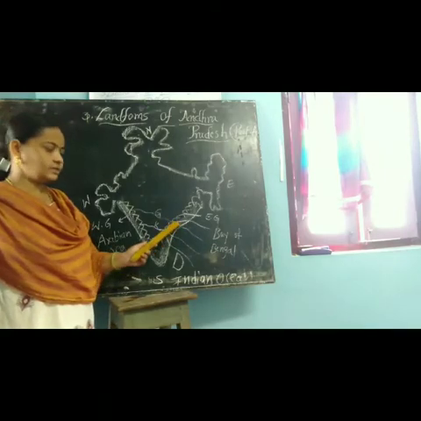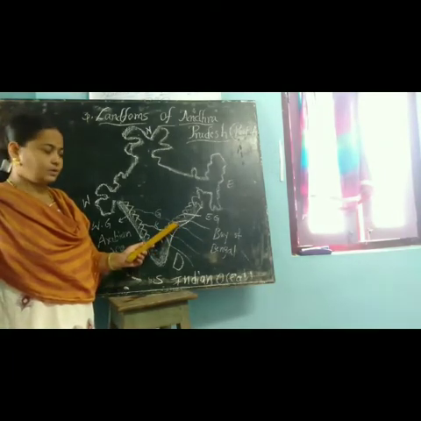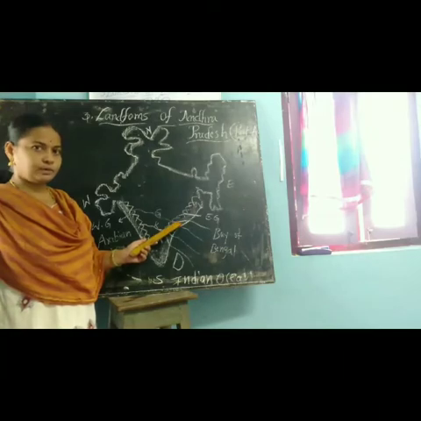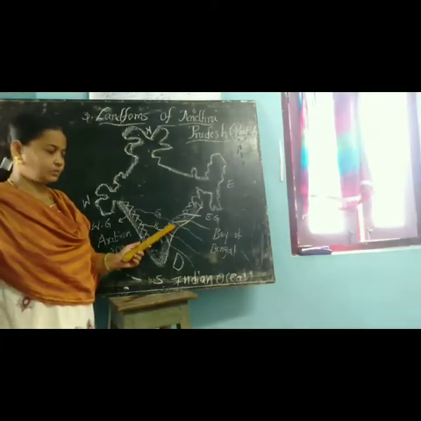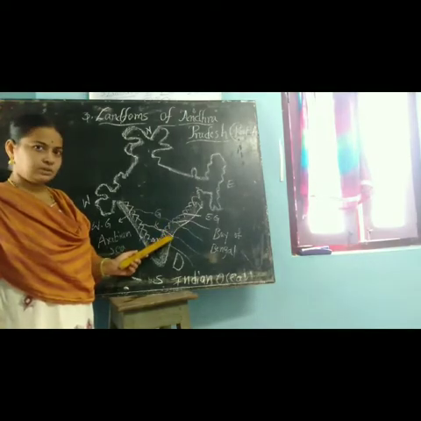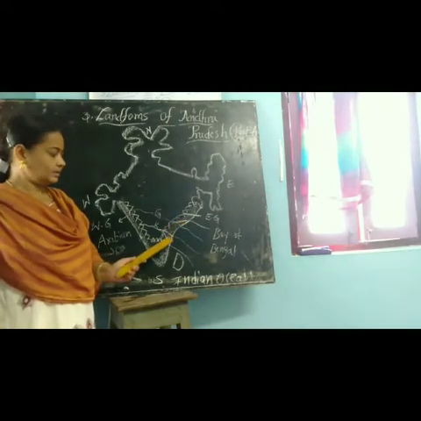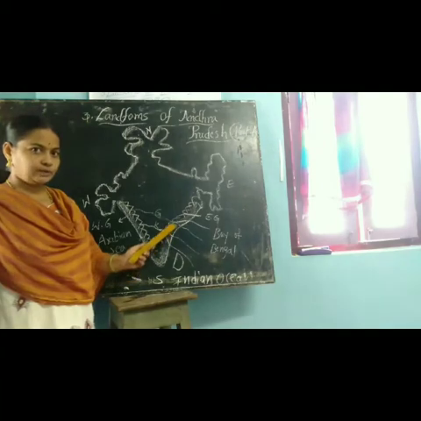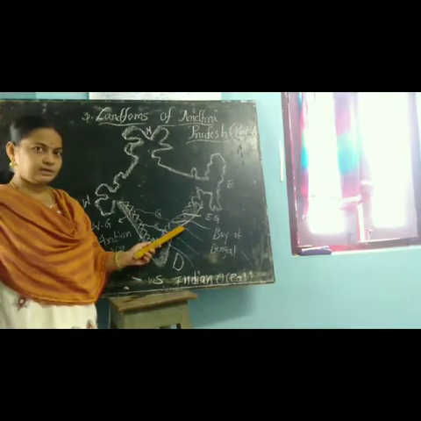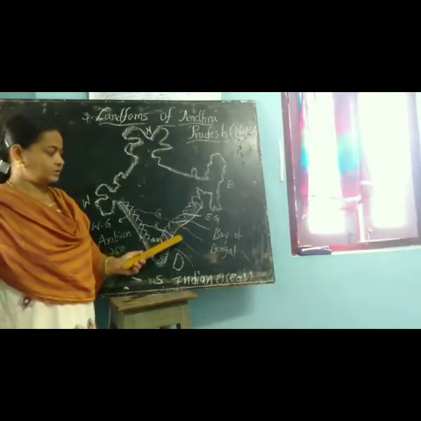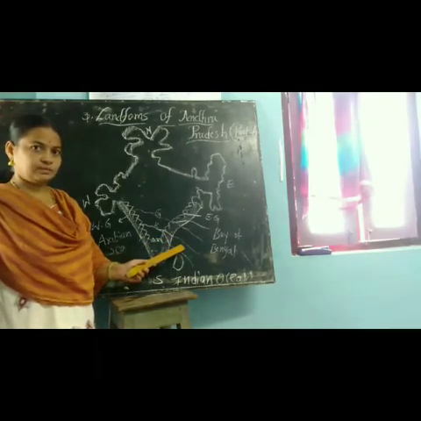So these delta areas are very fertile. We can grow any type of crop here, like fruits and vegetables. Different types of fruits and vegetables we can grow in these delta areas. We have two main deltas. What are they? Krishna delta and Godavari delta. Students, up to here, part 1 completed.